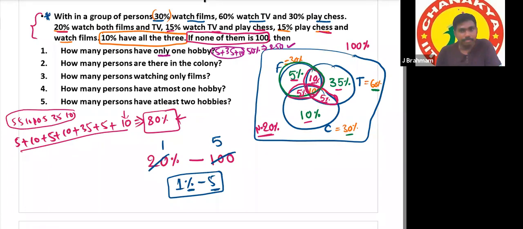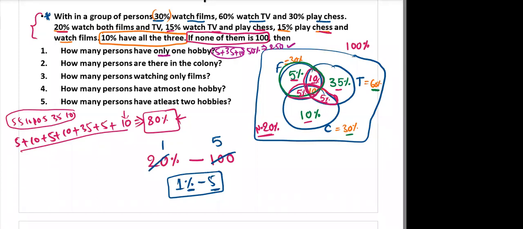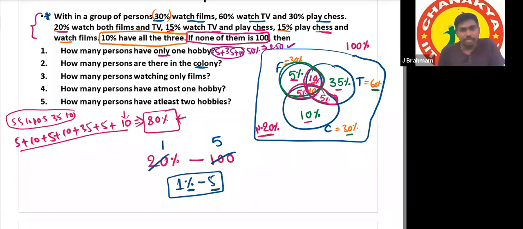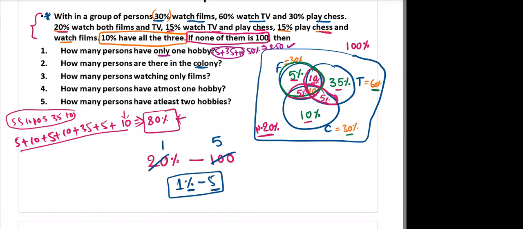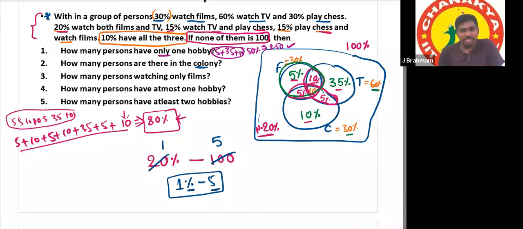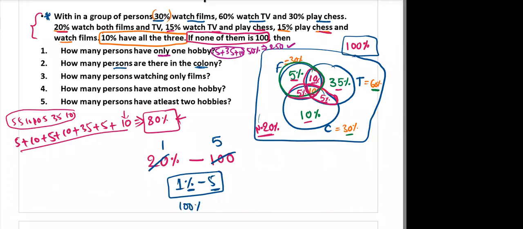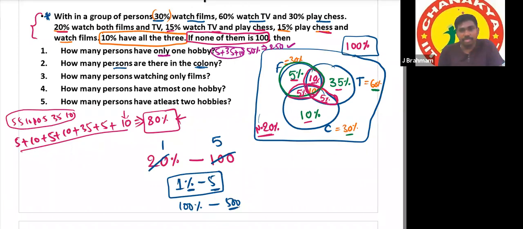Second question. How many persons are there in that colony? That means we have to add all the numbers. Yes or no? Sir, instead of that, can we multiply into 100? Yes, very good. No need to add all the numbers, because how many persons are there in the colony means 100% of the people. 1% is 5, so 100% will be 500. So there are 500 people in that colony.